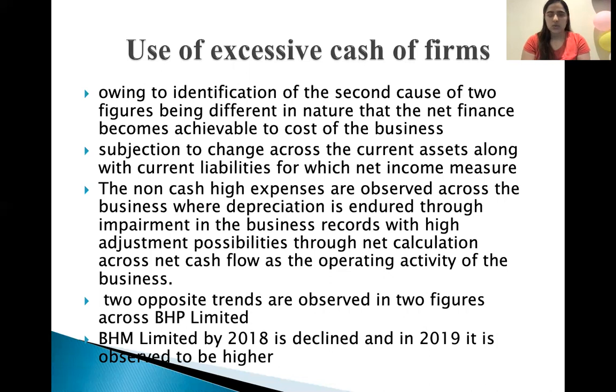The second cause of the two figures being different is the net finance cost of the business. High non-cash expenses are observed across the business, where depreciation and impairment are endured in the business record, with a high adjustment possibility through the net calculation. BHP Limited declined by 2018, but in 2019 it was observed to be higher, showing a different value after one year.